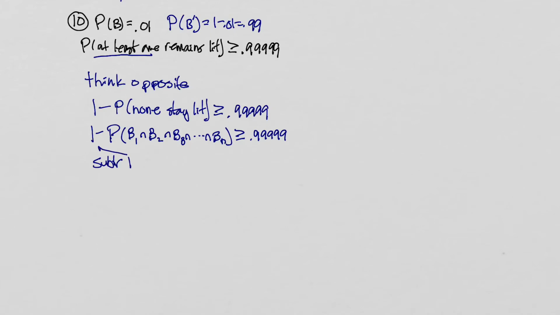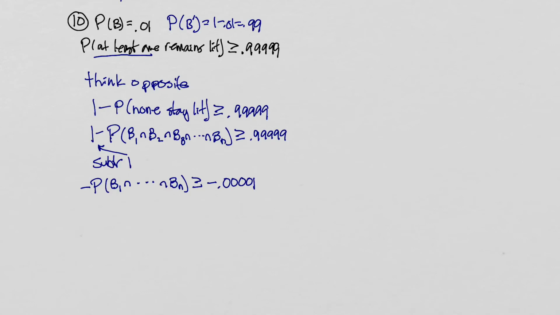Let's subtract this 1 right here. And if we subtract that 1, we're going to get the probability that the first one burns out and so on, and the last one burns out. That's going to be greater than or equal to, now, 0.99999 minus 1 turns out to be negative 0.00001. But of course, we're still going to have this negative sign right from here.